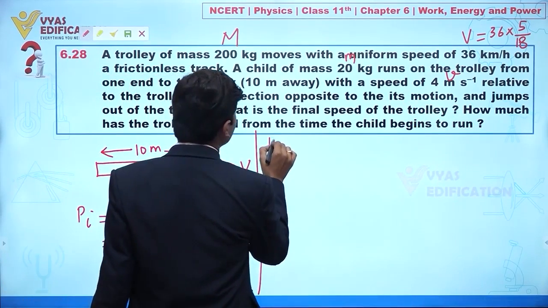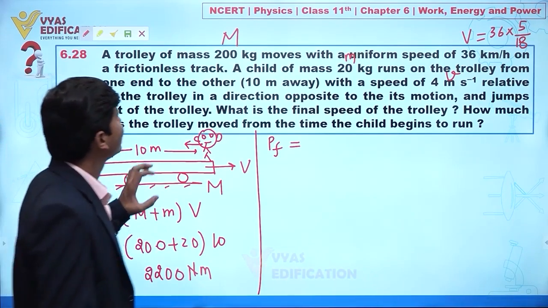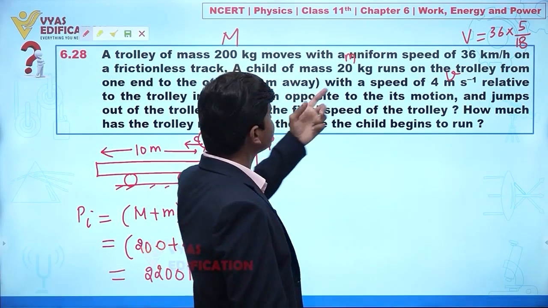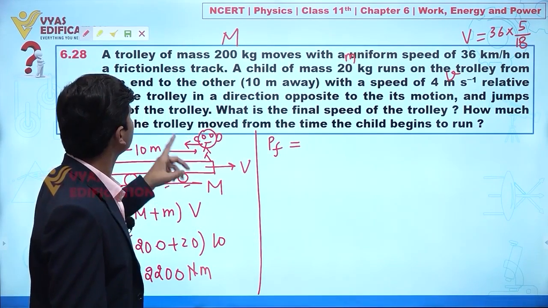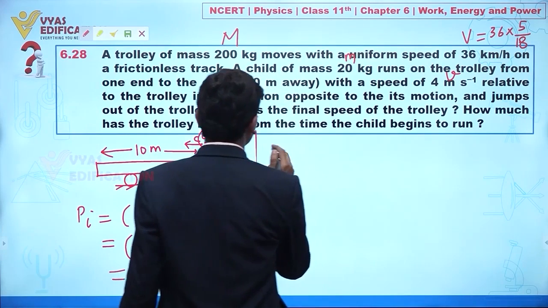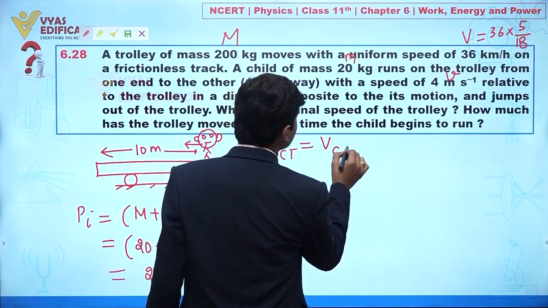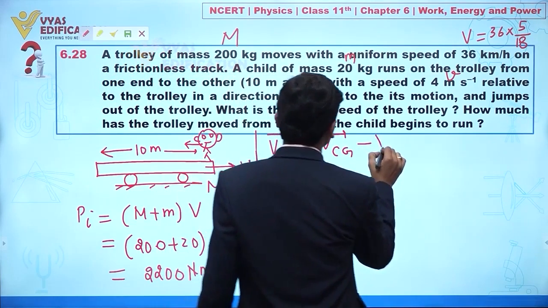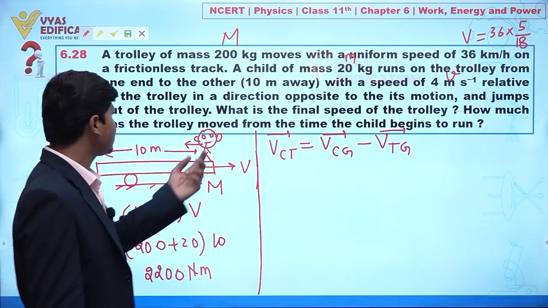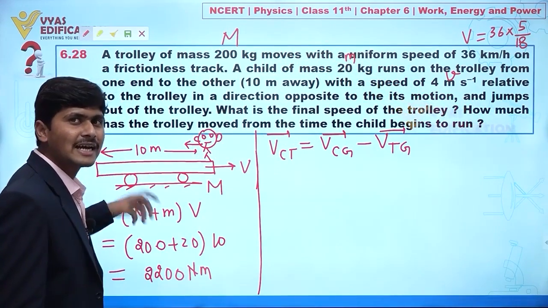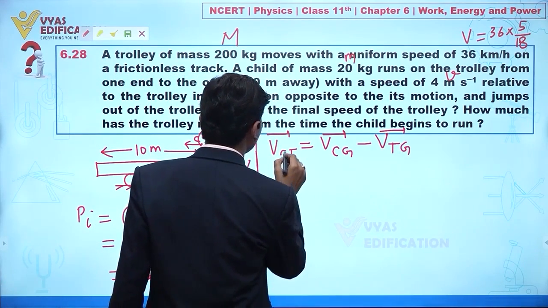Now if I talk about final momentum, clear? So now let us try to understand. It is given in the question that this child is having speed 4 meters per second with respect to the trolley, clear? So first I am writing here the velocity of the child with respect to the trolley. This is equal to the velocity of the child with respect to ground minus the velocity of the trolley with respect to ground, clear? Now let's suppose the child moves from this end to this end and then jumps out, clear? So at that time we can say this value is given to you as 4.